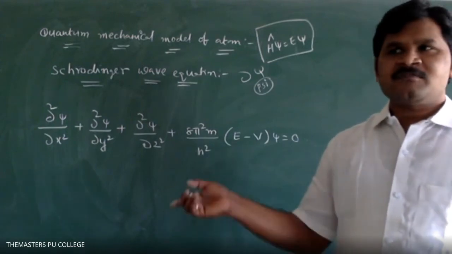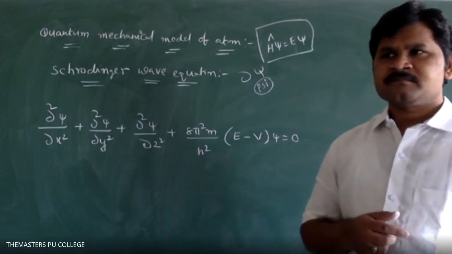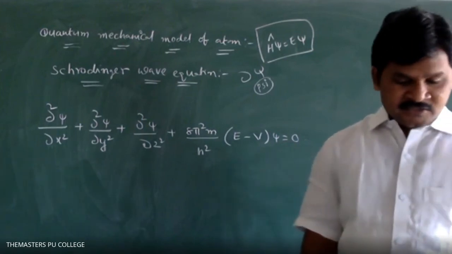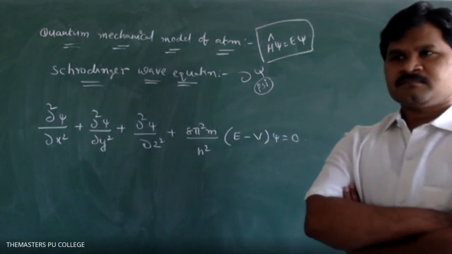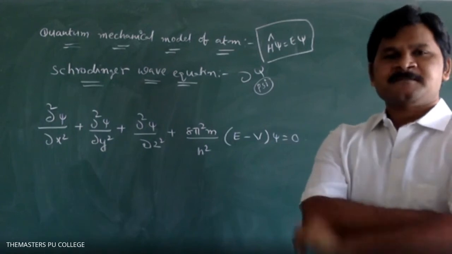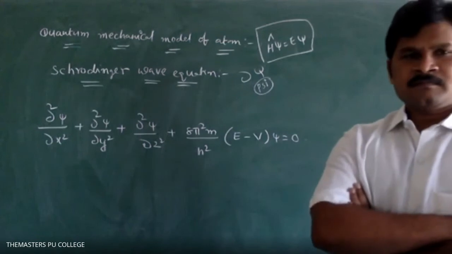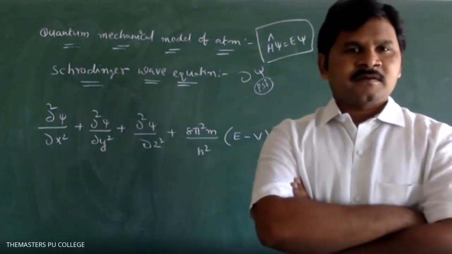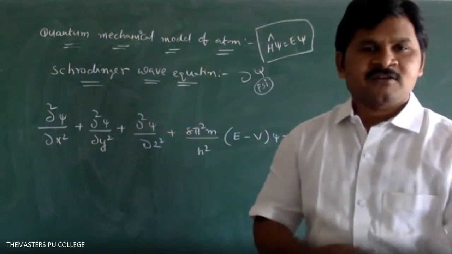What is the use, I told you? Very good. Write down now. Schrodinger wave equation gives information about quantum numbers, that we will discuss in further upcoming topics. Quantum numbers.